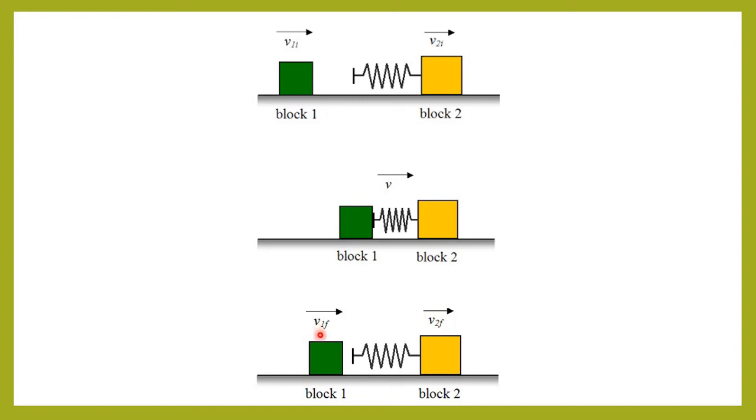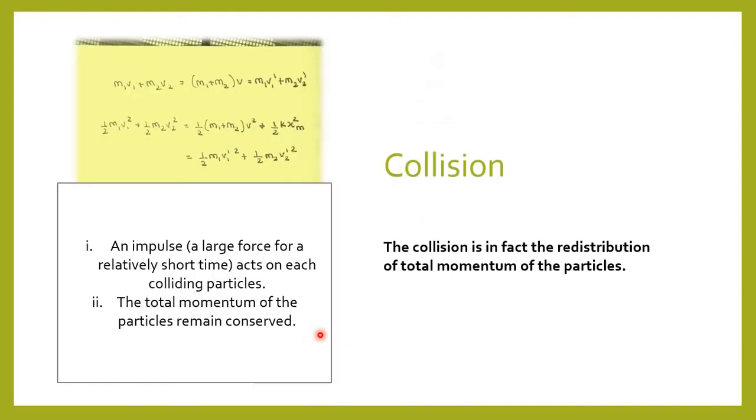Now the equations which can be used in this situation are as follows. Assuming the spring to be perfectly elastic, the following two equations can be applied in the above situation. In the absence of any external force on the system, the linear momentum of the system must remain conserved before, during and after collision. So therefore we have this first equation, m1 v1 plus m2 v2 equals (m1 plus m2) v equals m1 v1 dash plus m2 v2 dash.